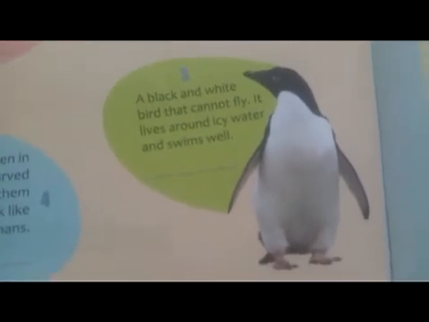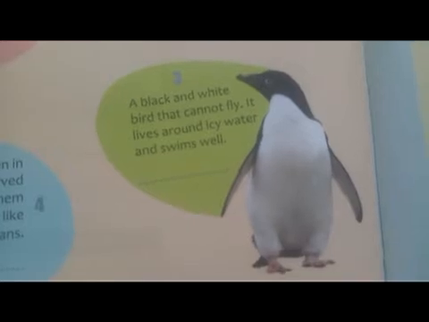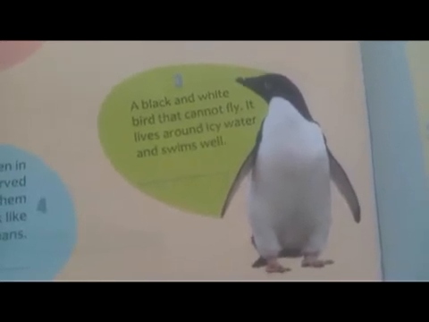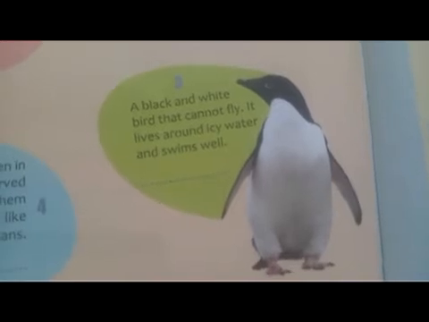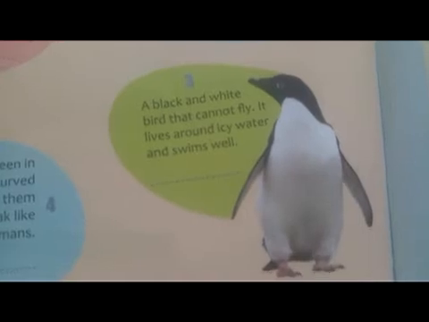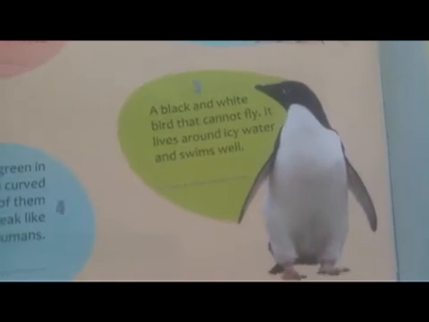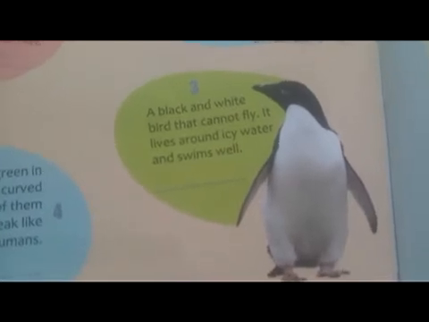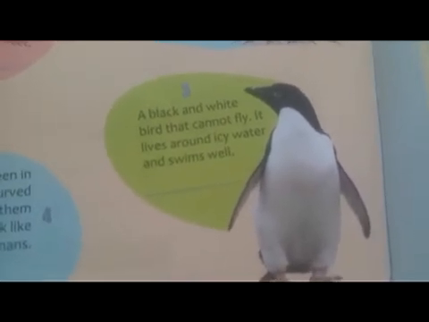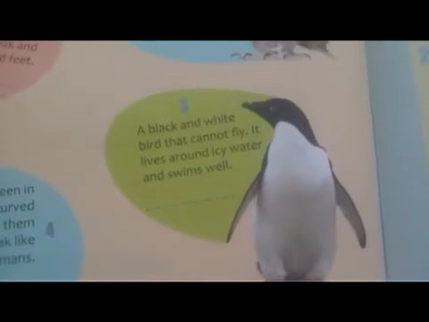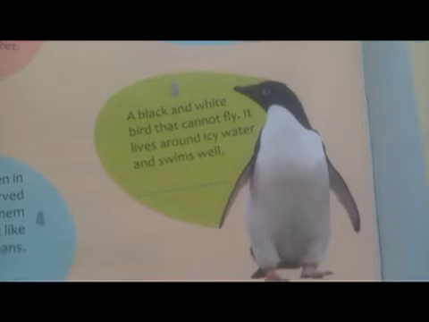Now look at the third picture. Yes, a black and white bird that cannot fly. It lives around icy water and swims well. Children, do you know that these birds cannot fly? It can walk and swim. And this bird lives around icy water. जहाँ पे स्नो होता है, बर्फ होती है, ये वहीं पे रहता है.